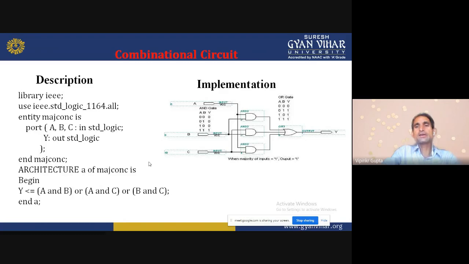I am writing the program in structural modeling. I have already calculated the equation of this combinational circuit: AB plus BC plus CA. So A and B, or A and C, or B and C. Here the first name is the architecture name and majority is the entity name. Like that we can write the program.